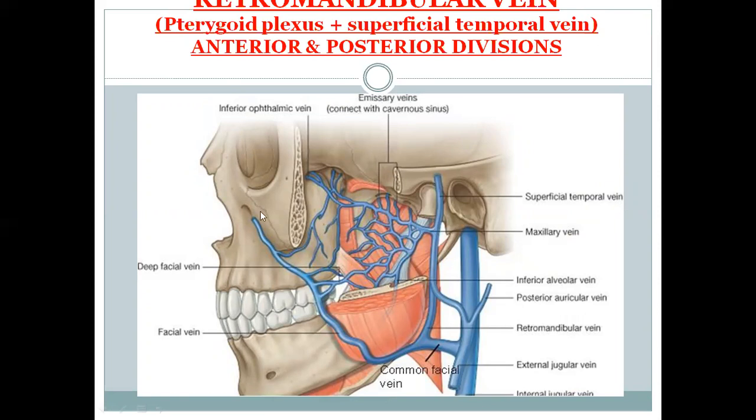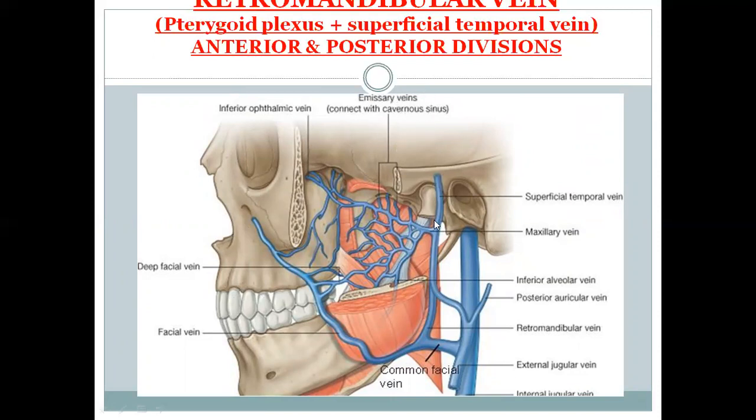So whenever an infection occurs around the nose, maxilla and angle of the mouth, it enters via the facial vein into the pterygoid venous plexus, and this pterygoid venous plexus is connected with the emissary veins of the cavernous sinus.